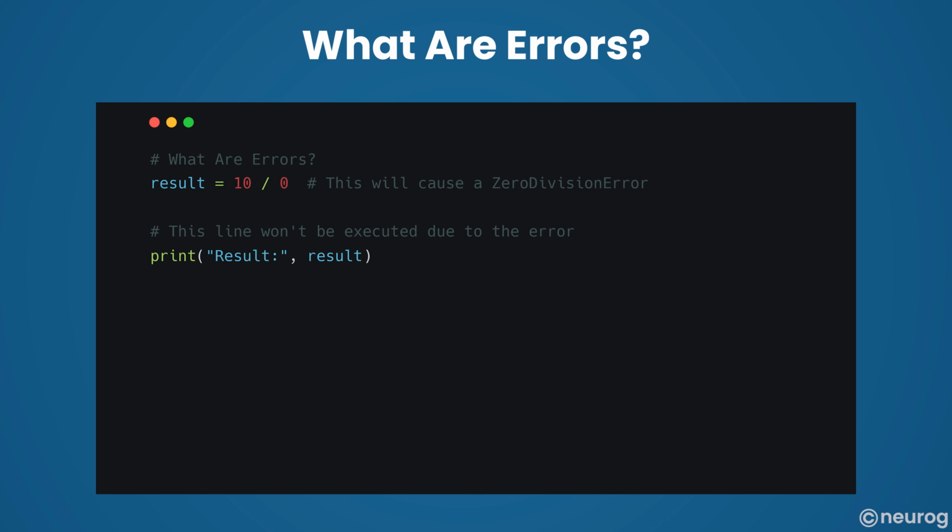This Python example attempts to divide 10 by 0, causing a zero division error, which prevents the subsequent line of code from being executed. Errors in Python interrupt the normal flow of a program and need to be addressed to ensure proper execution.